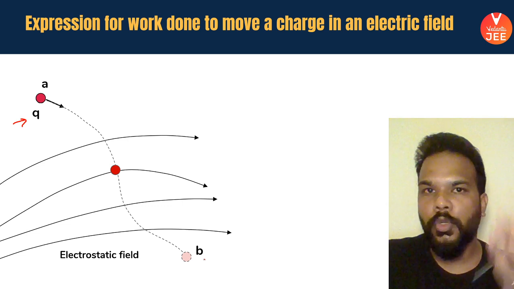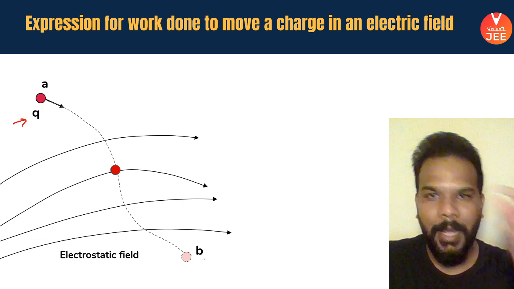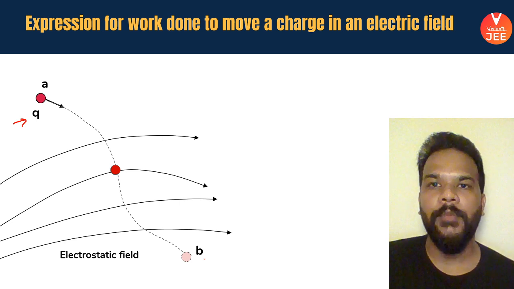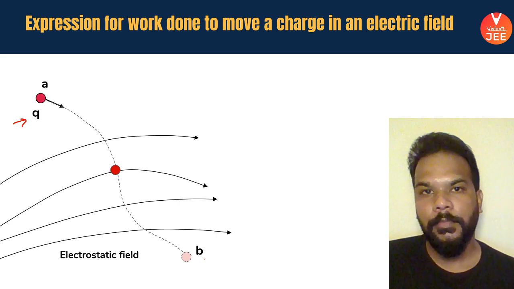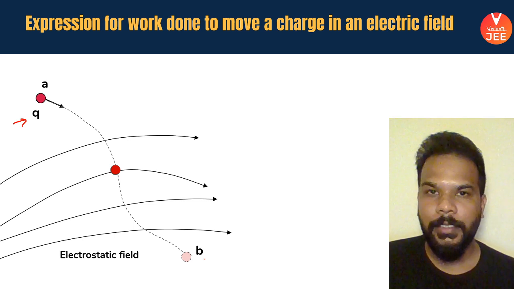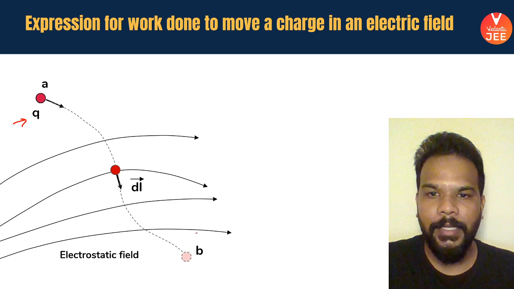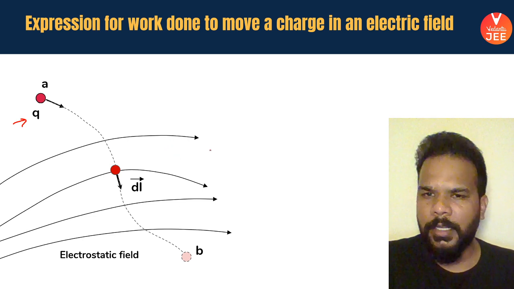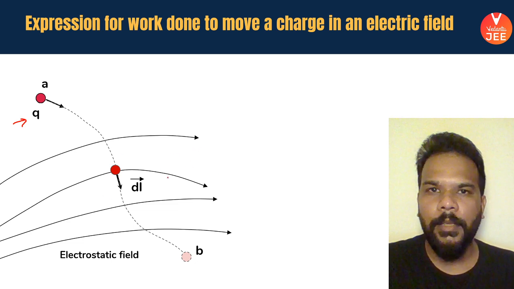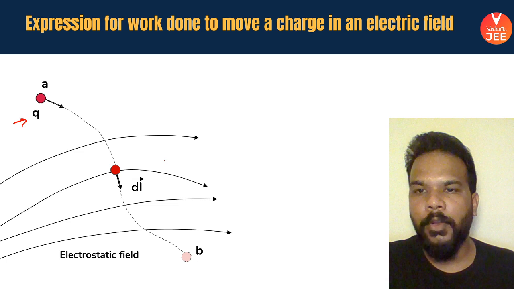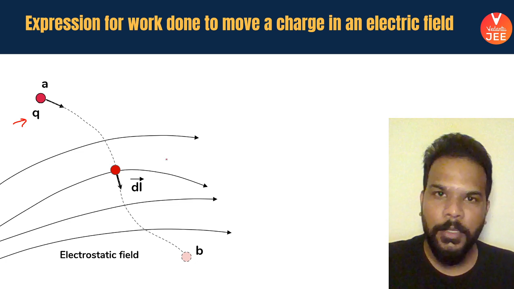Okay, if you want, you can also think in terms of the gravitational field, and the mass being moved in that gravitational field. What we are interested in is to find the work done by the external agent, or maybe the conservative electric field force. So during this path, when the charge is being taken from point A to B, you can see that the electric field is not uniform because the field lines do not represent a uniform electric field. So definitely the force applied on the charge by this external electric field is not going to be a uniform constant force.